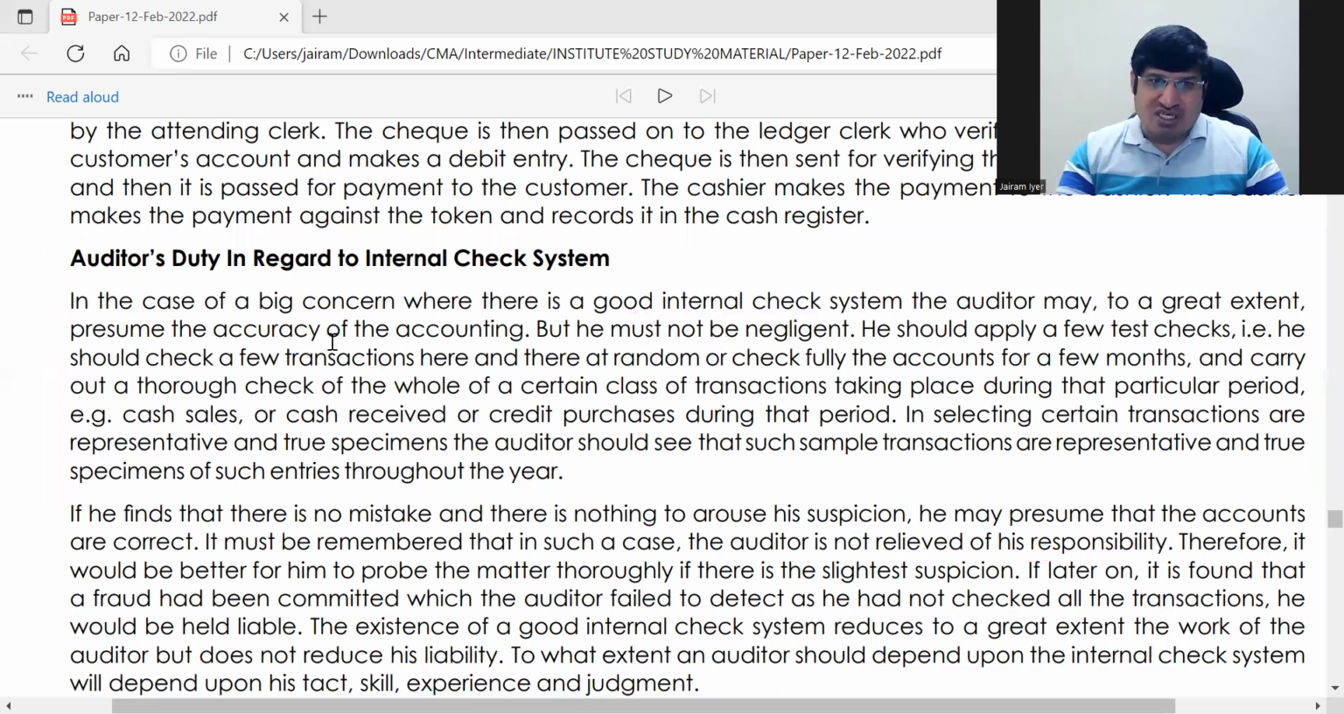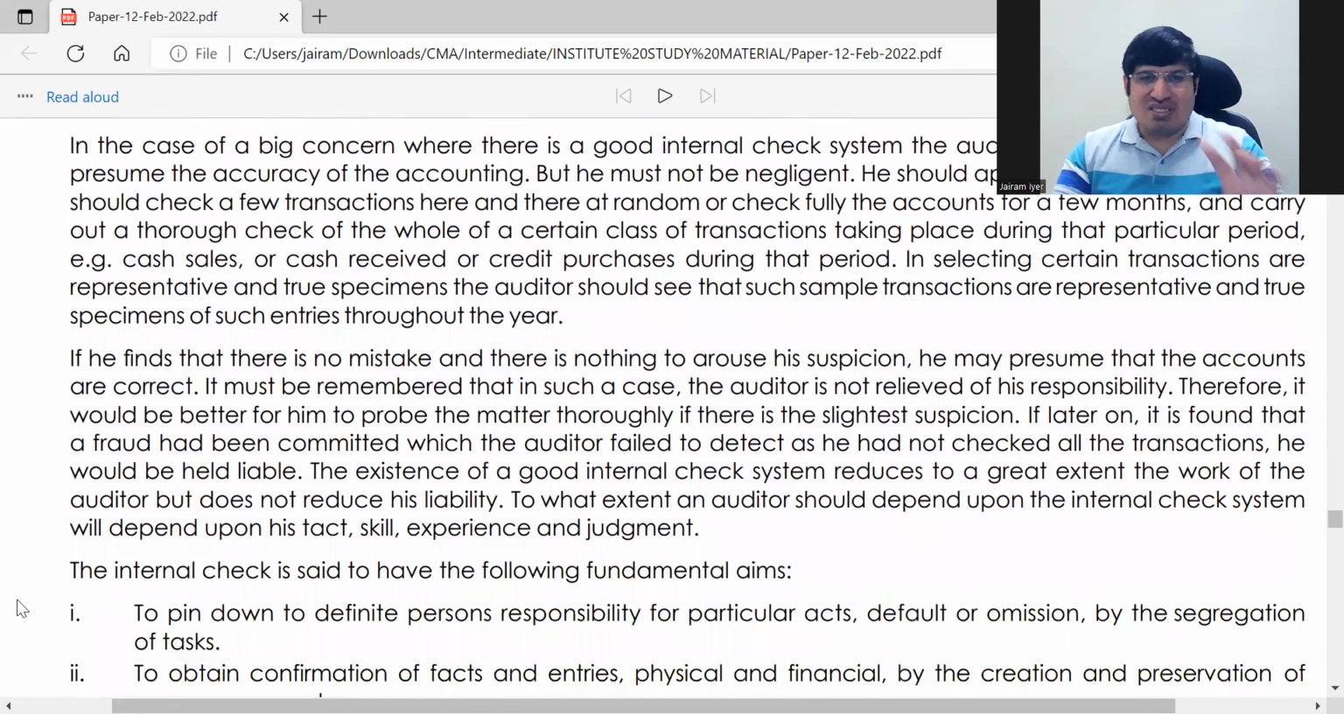So that is your auditor's duty regarding internal check system. You see there are two big paragraphs, but there is nothing much in it. We have only said here that if a good internal system is there, then he can reduce his check but cannot be negligent. Pick up a representative transaction, check it fully. And if everything is fine, then he can take it as correct, but that doesn't absolve him of his liability. So he should use his tact, skill and experience and decide accordingly. That is all these two paragraphs have.